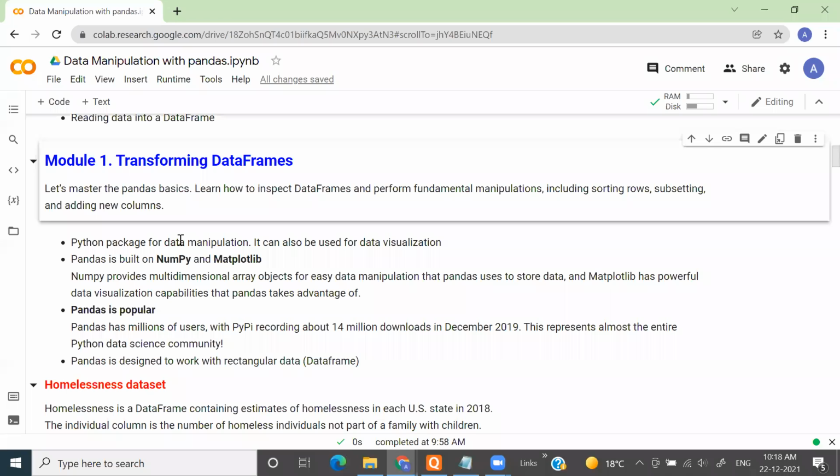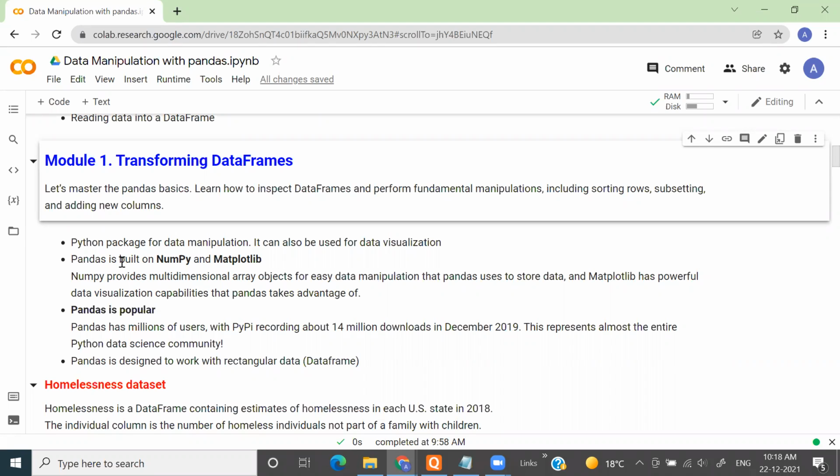This library is built on top of NumPy and Matplotlib, which are two other very popular libraries of Python. That means the pandas library can provide the multidimensional array object, so whatever we were able to do using NumPy, we can leverage with pandas also.